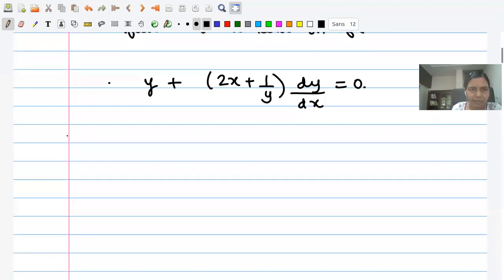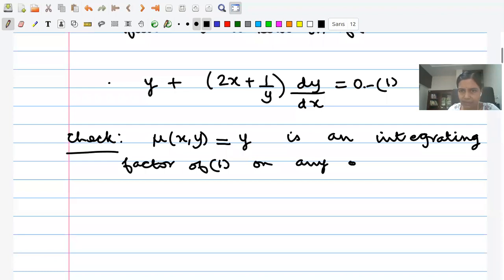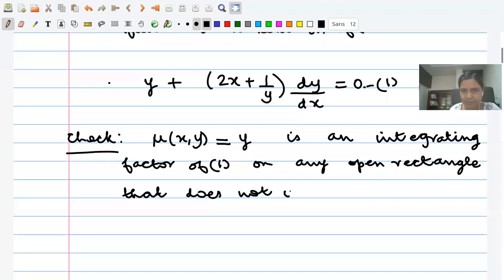Then I claim, and this is something to be checked, that if you consider mu as the function phi of y, and let me call it 1, this is an integrating factor of this equation, and that is very, very important, on any open rectangle that does not intersect the x-axis. Is that okay? Does everybody see this?